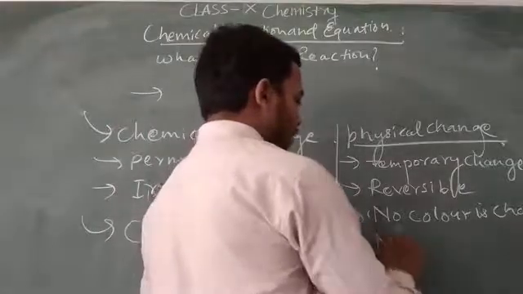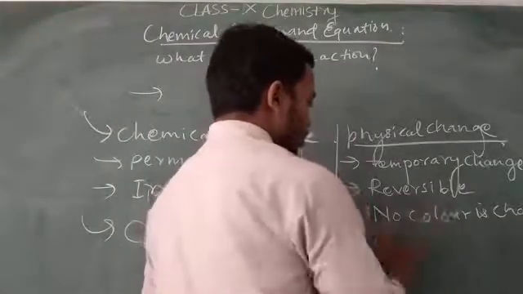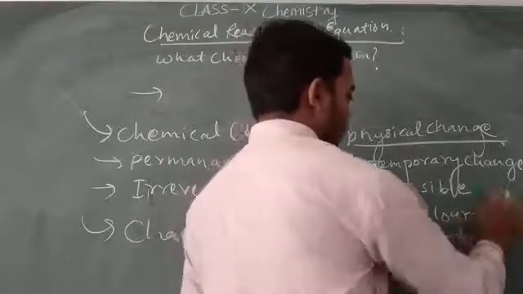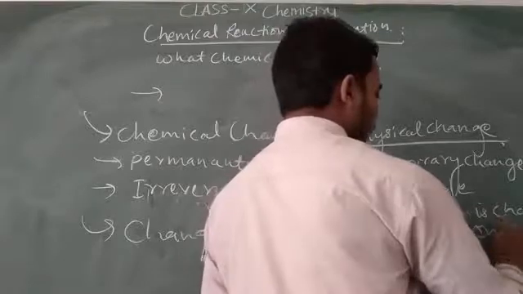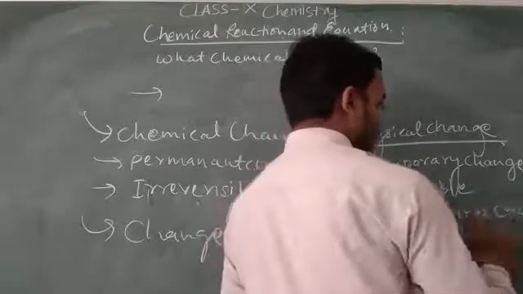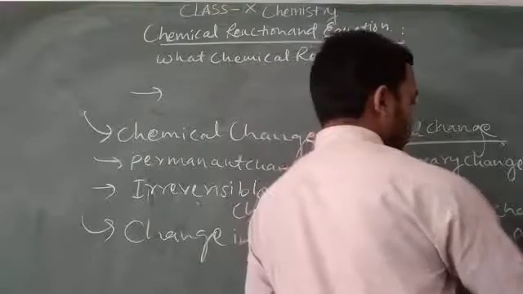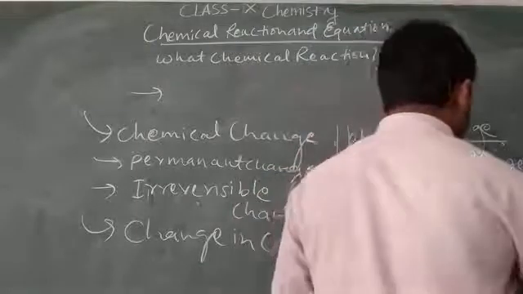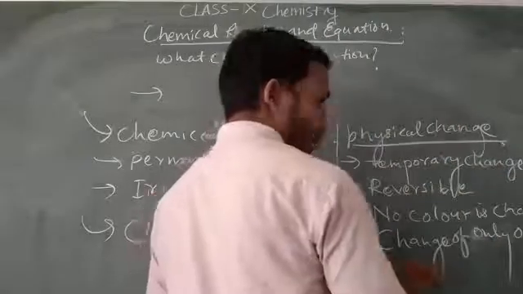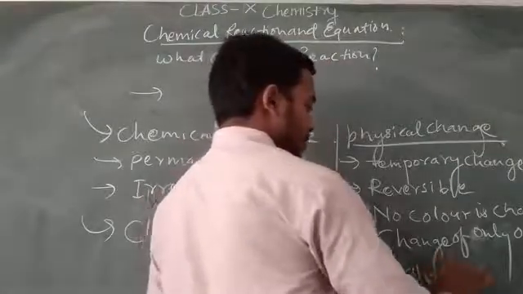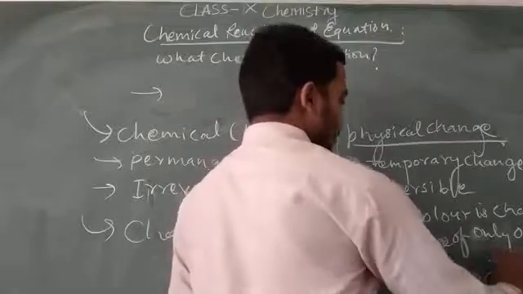There is a change of only one state to another state.